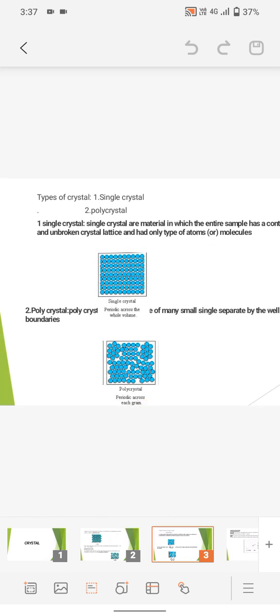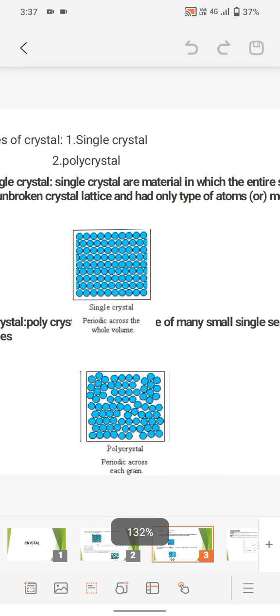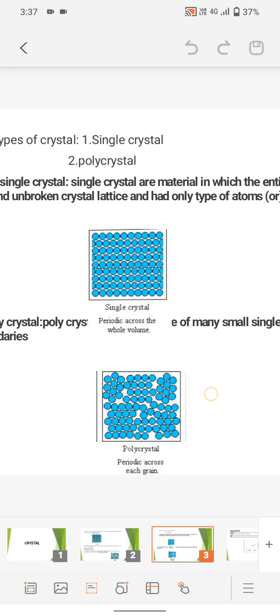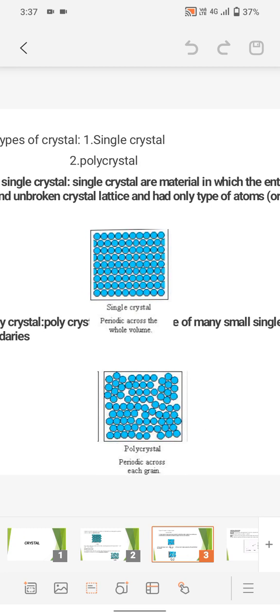And polycrystal. A polycrystal is an aggregate of many small single crystals separated by well-defined boundaries. And here the figure shows a polycrystal, with periodic arrangement in each grain.